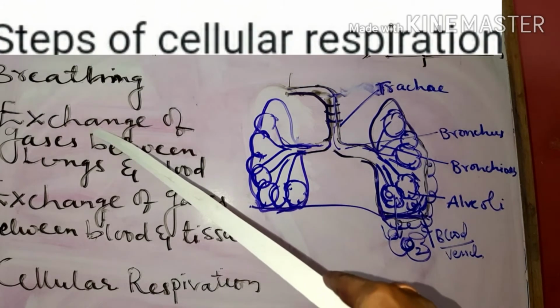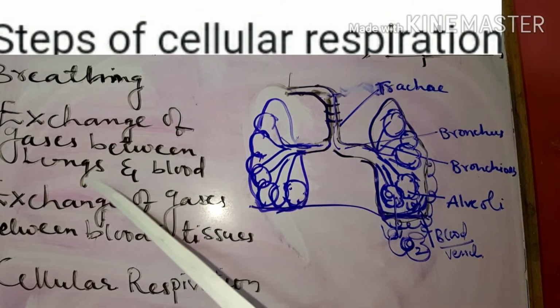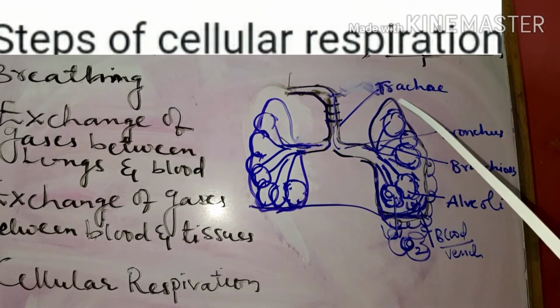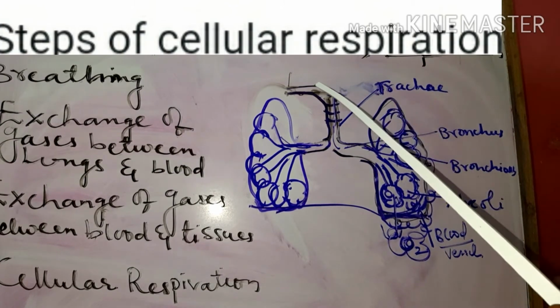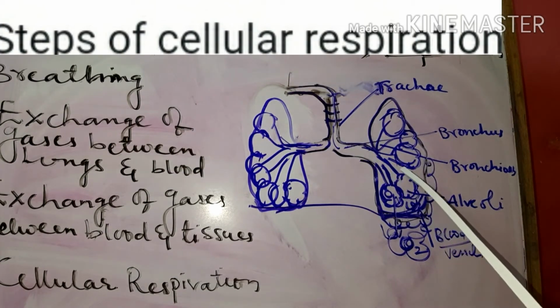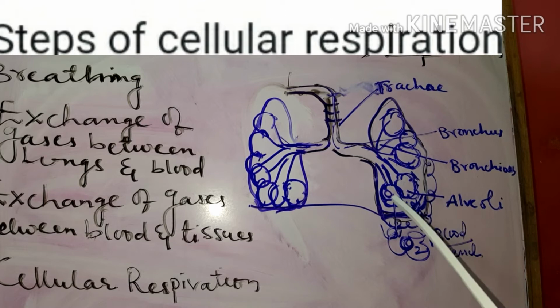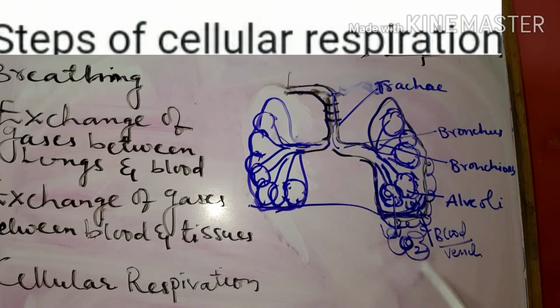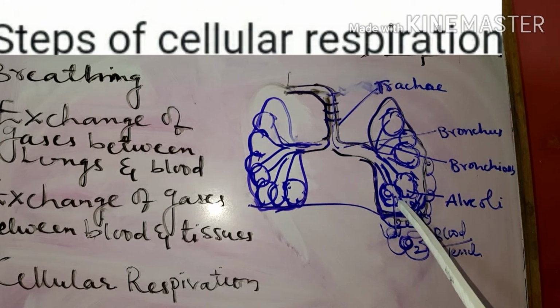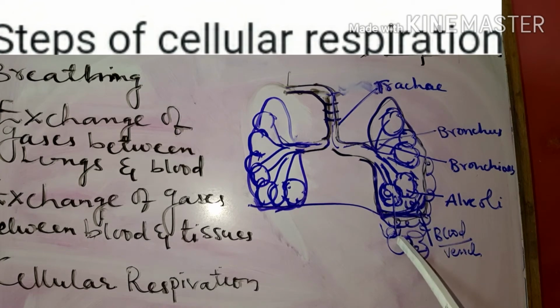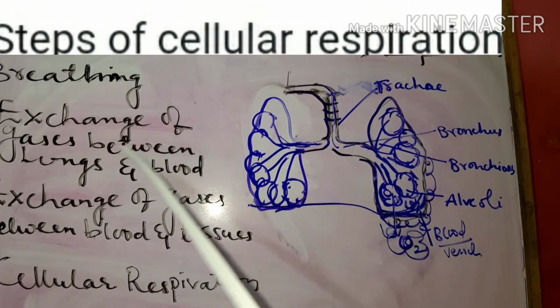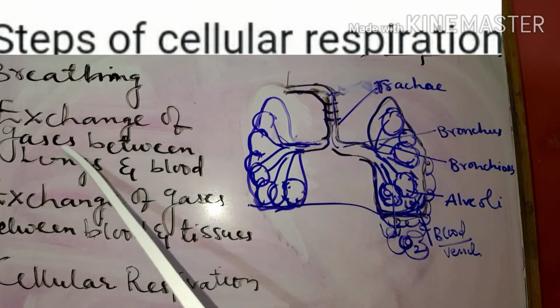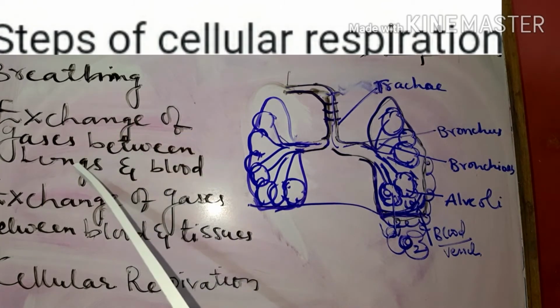And the second one is exchange of gases between lungs and blood. So, during breathing, the oxygen is taken into the lungs and reaches the alveoli. So, here we can see the alveoli. Once the oxygen is trapped by the alveoli, the oxygen is diffused into the blood cells. And this type of exchange we call exchange of gases between lungs and blood.